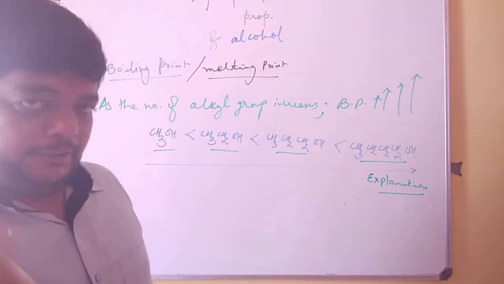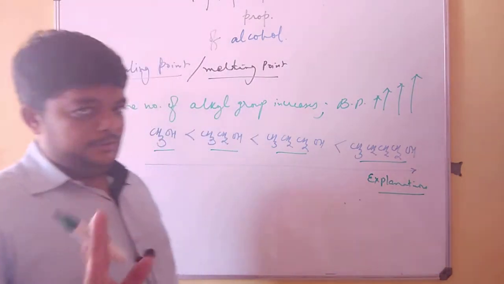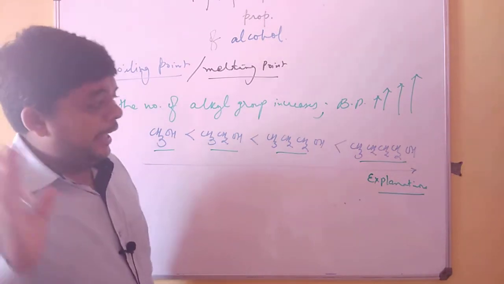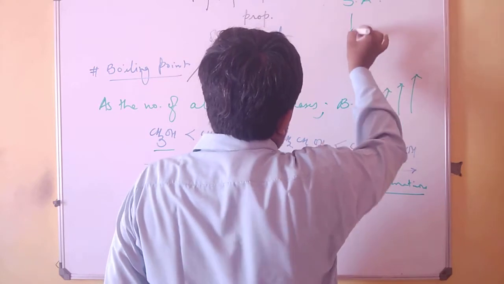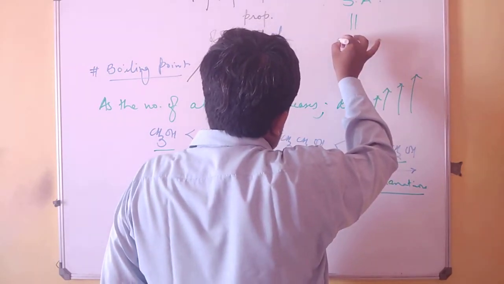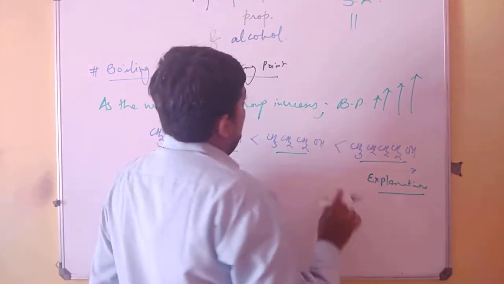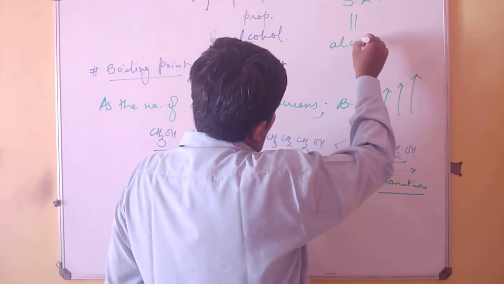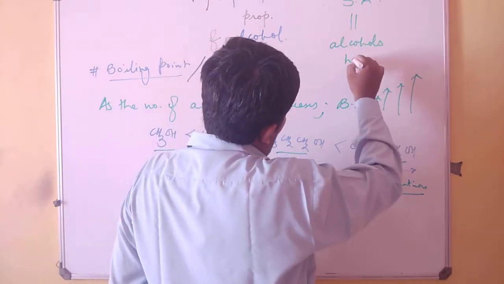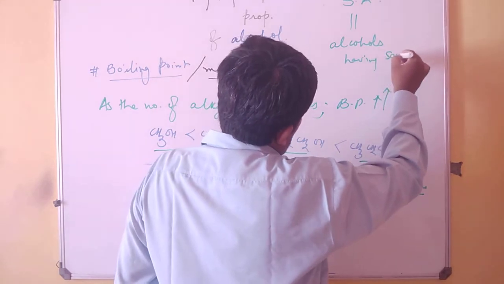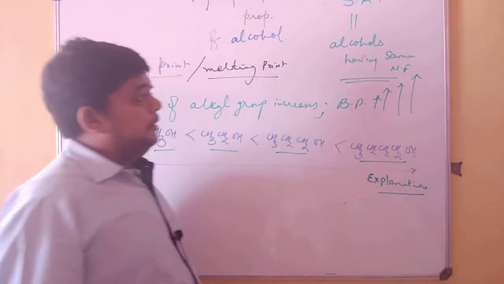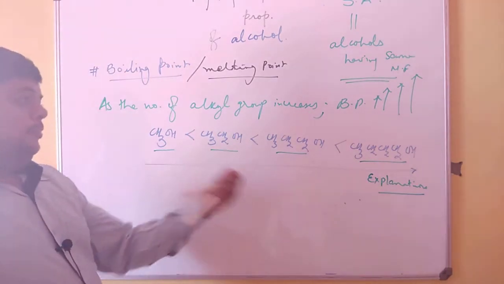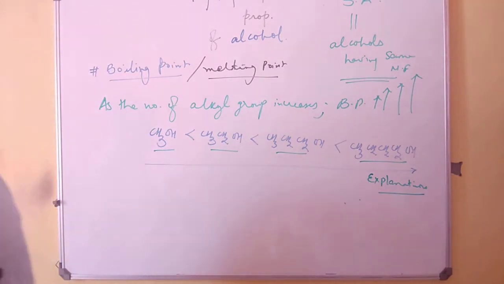But this is not 100% correct, because that explanation of surface area is more correlated with alcohols having the same molecular formula. Over here the molecular formula is not the same, it is different.